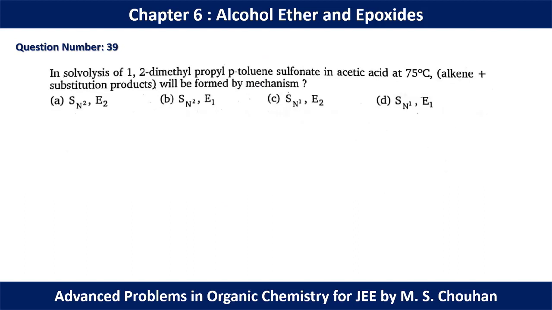In question number 39, in solvolysis of 1,2-dimethyl propyl para-toluene sulfonate in acetic acid at 75 degrees centigrade, para-toluene sulfonate is a good leaving group and solvolysis is basically a formation of carbocation. So we are going to have SN1 reaction for the substitution reaction, and for alkene we need E1 reaction because carbocation is the intermediate for both cases. So for question number 39, option D will be the correct option.